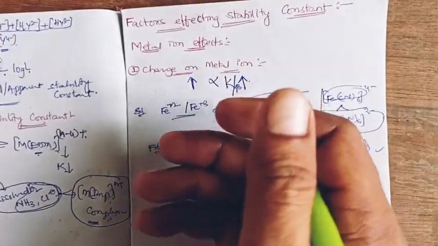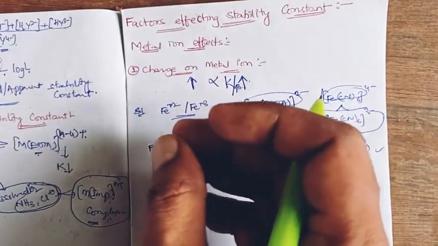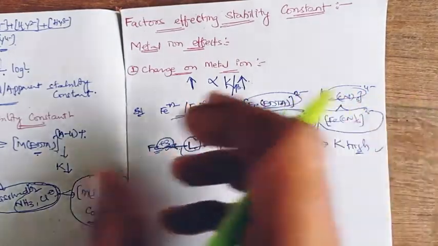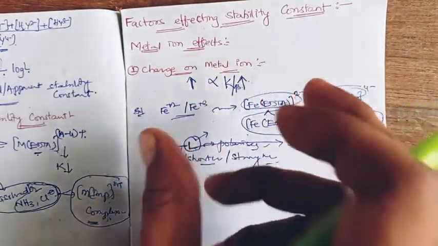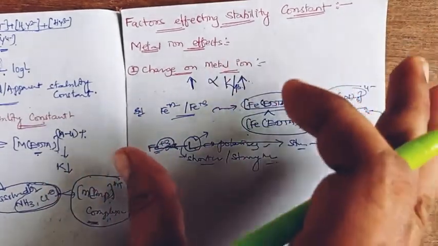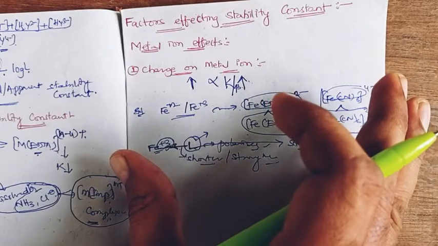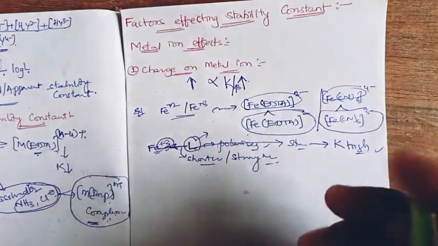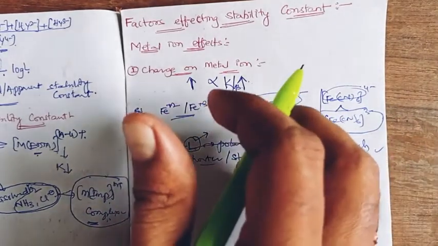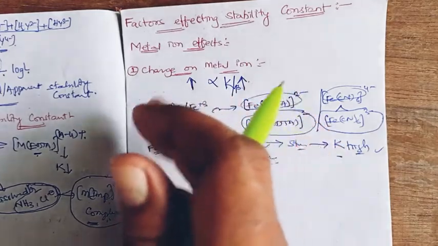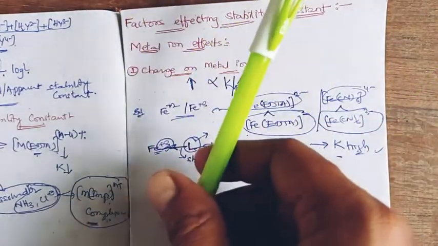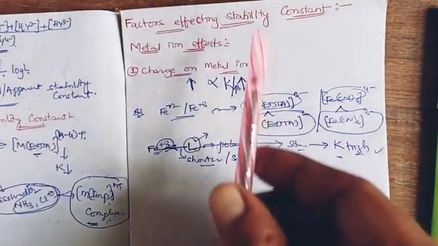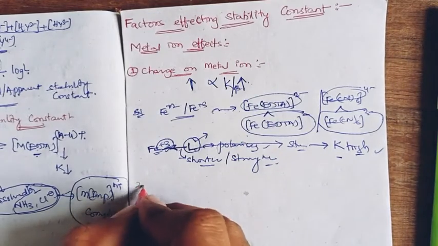Whereas in less charged metal ions, the polarization capacity onto the ligand side will be low. So the bonding will be weaker. When the bonding is weaker, the formed complex will be less stable, so its K value will be low. Like that, the charge influences the stability constant. As the charge increases, the stability constant value increases.